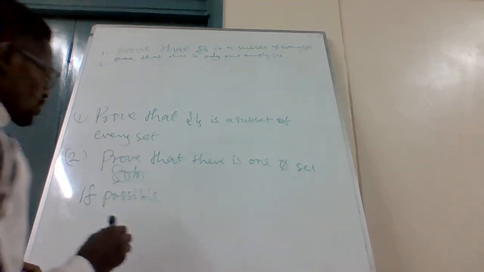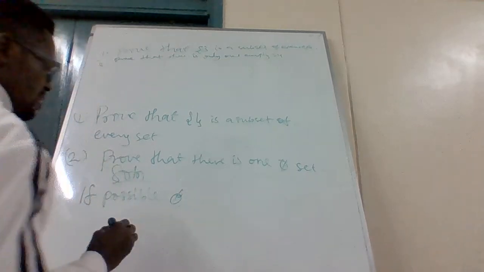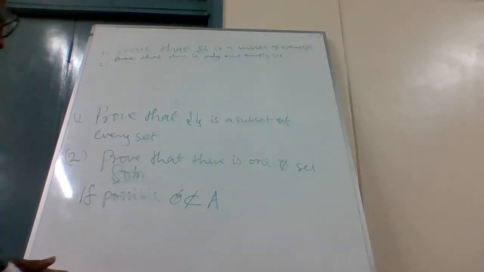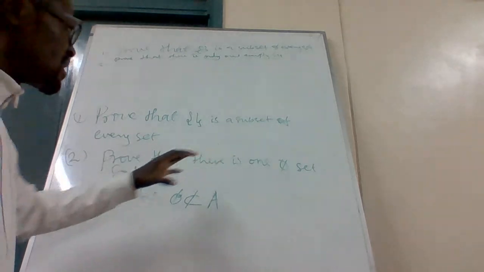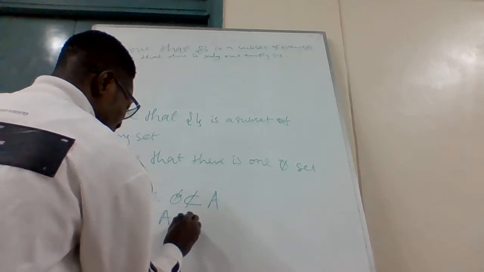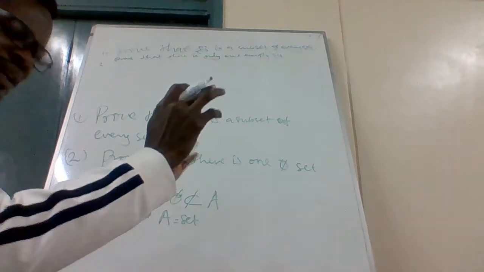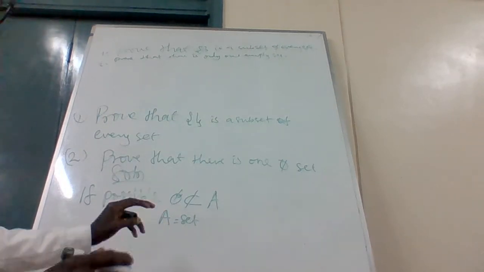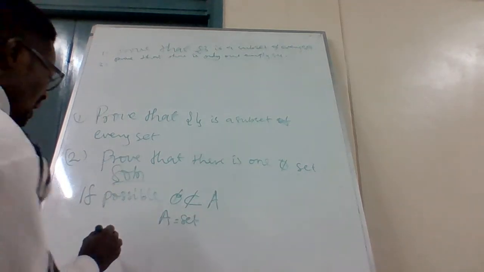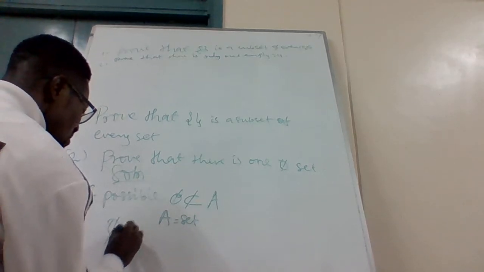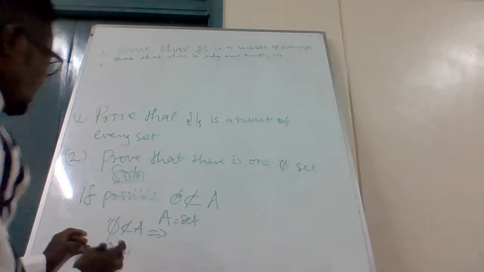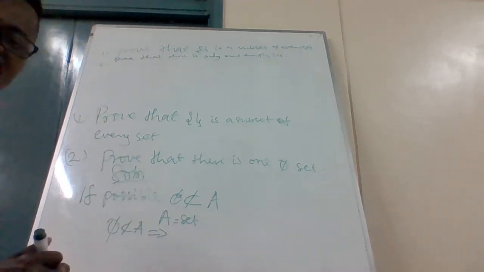If possible, let's assume that there is this empty set that is not contained in set A. Because if empty set is a subset of every set, and A is a set, then empty set is contained in A. So if empty set is not contained in set A, it implies that there is an element in this empty set that is not in A. That is exactly what it implies.